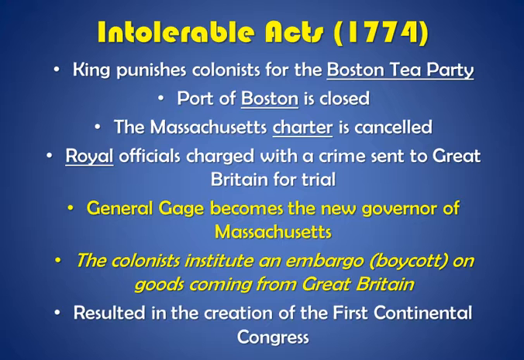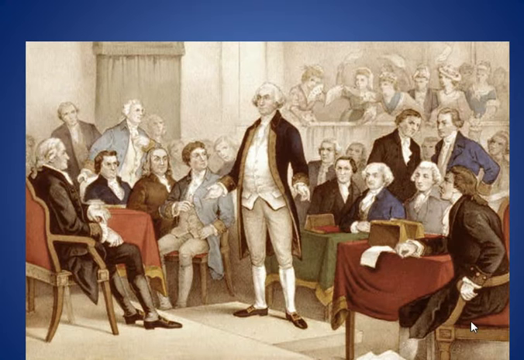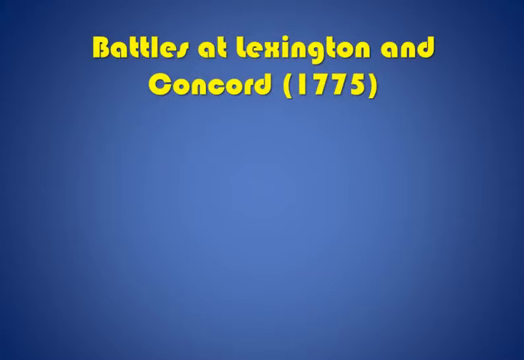And this resulted in the creation of the First Continental Congress, which you can see here, a gathering of George Washington and others to discuss what should we do about the conflict that the colonies have with the British king. And lastly, the battles at Lexington and Concord, the first two battles of the Revolutionary War. Lexington is a small town in Massachusetts, and Concord is as well, not far from Lexington.